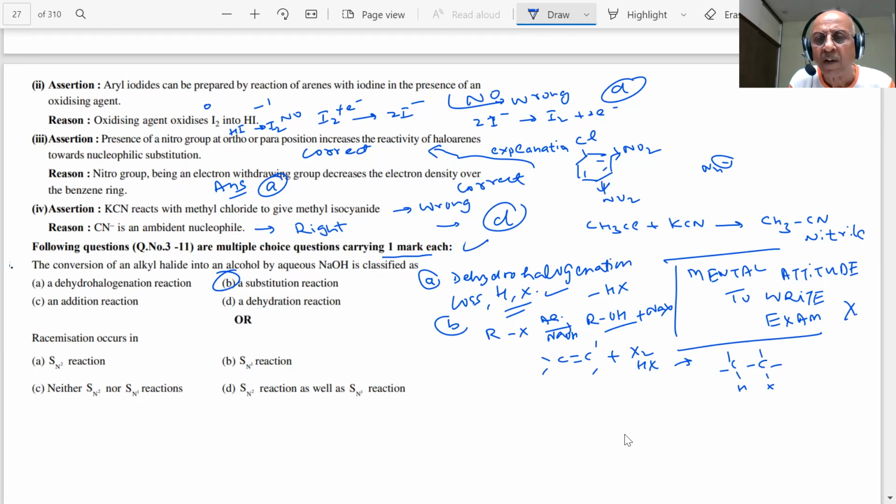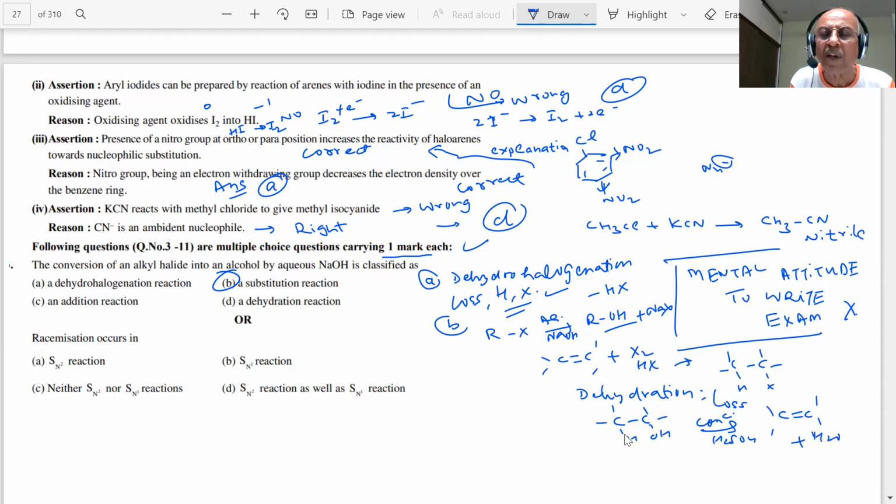Removal of a water molecule. Loss of water, dehydration. So we have a complete picture in our mind.